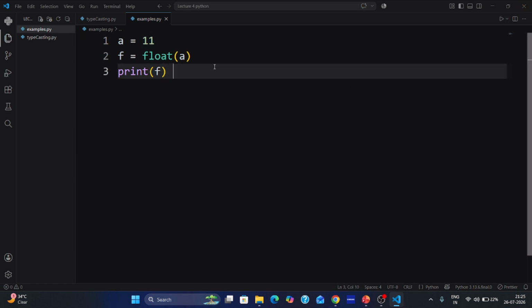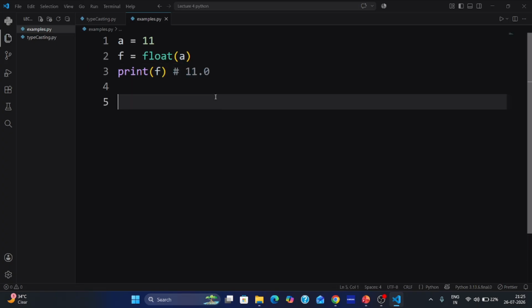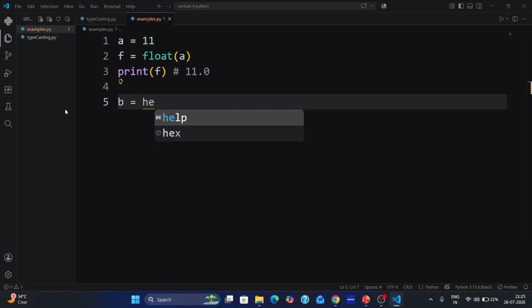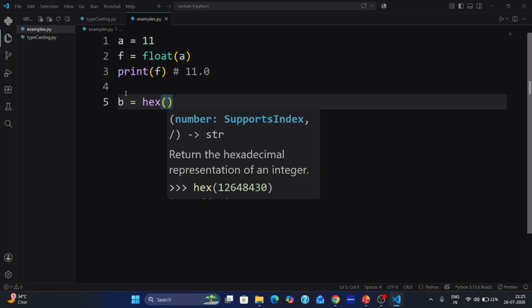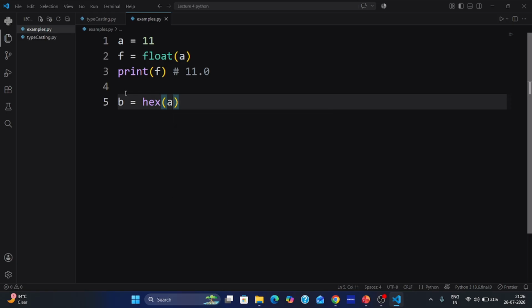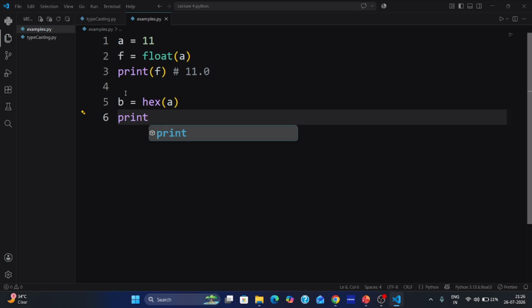Let's check what I get here. 11.0. I am getting 11.0 here. This is our answer. I have some more codes here. Let's check b is equal to hex. This is hexadecimal. We are considering this hex, which is hexadecimal. Hexadecimal of a. Then print b.